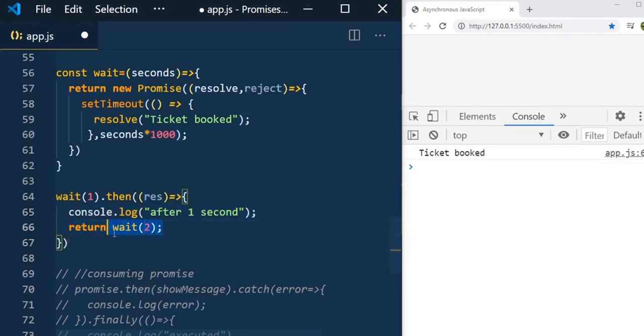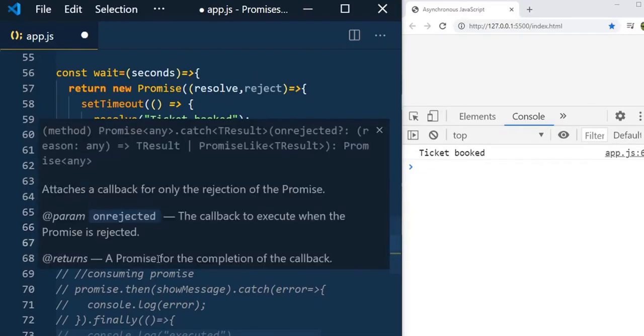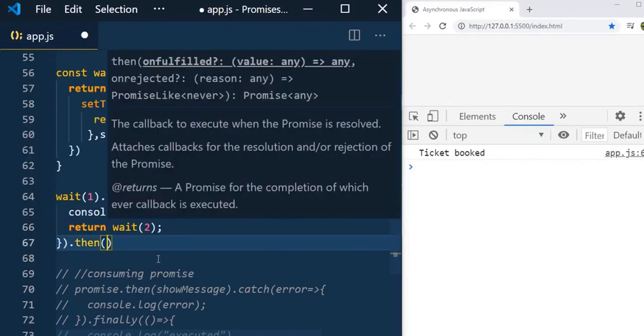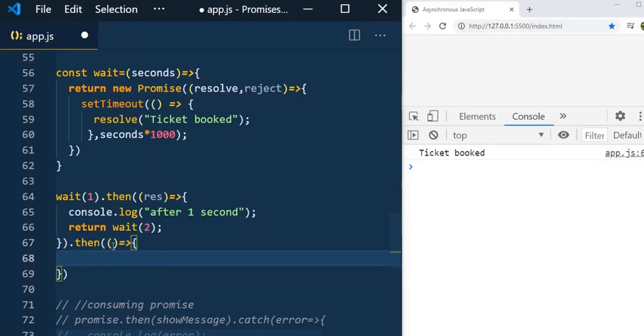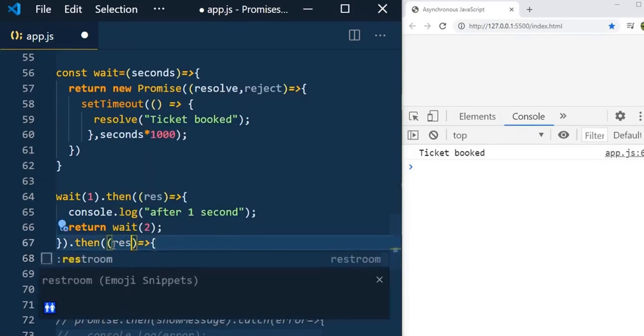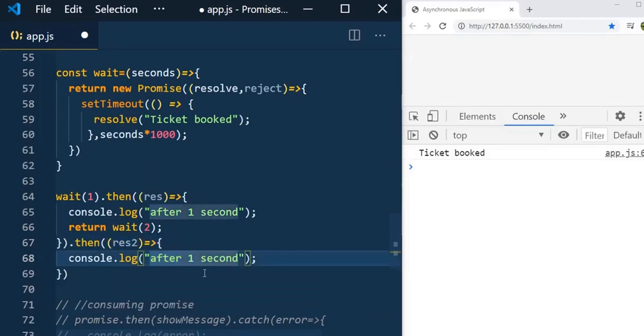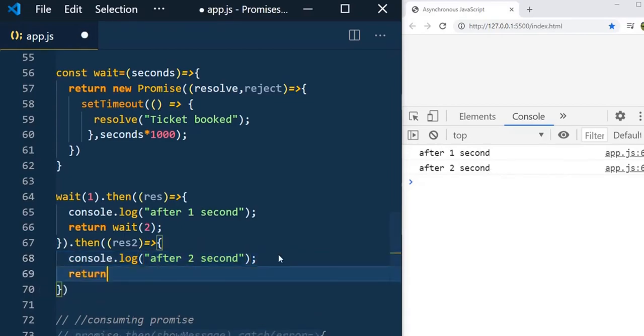Since we return the promise here, again we can consume it using the then handler. So then, and here again I am using the fulfilled promise, and here let's say again I mention result 2, and here I will mention after 2 seconds, and let me go and save it. You can see that now first it will print after 1 second, then it will print after 2 seconds.